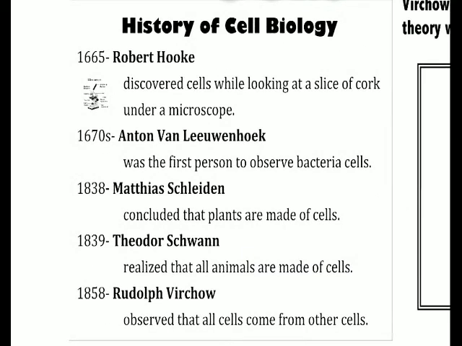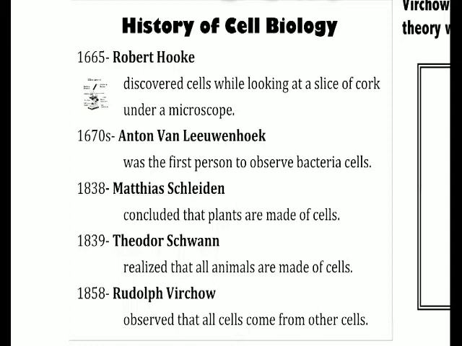The second person who was important to cell biology was Anton von Leeuwenhoek, and he was the first person to observe bacteria cells. And if you remember from the history lesson, he's also the person who was known for hand grinding his lenses, and he was very good at making lenses for a microscope.